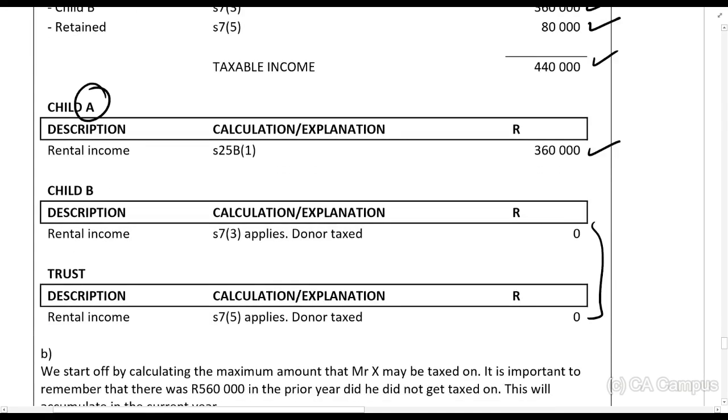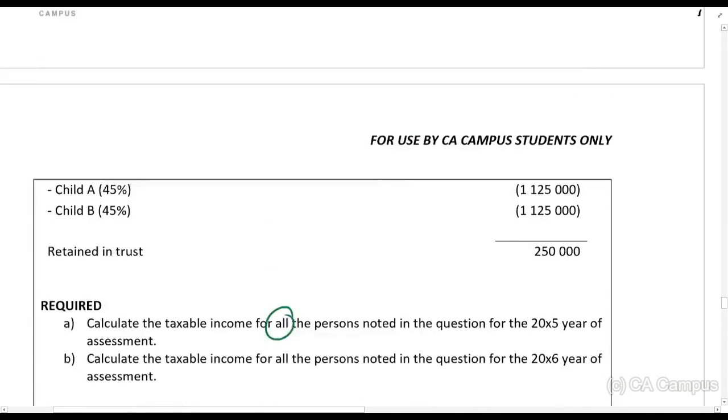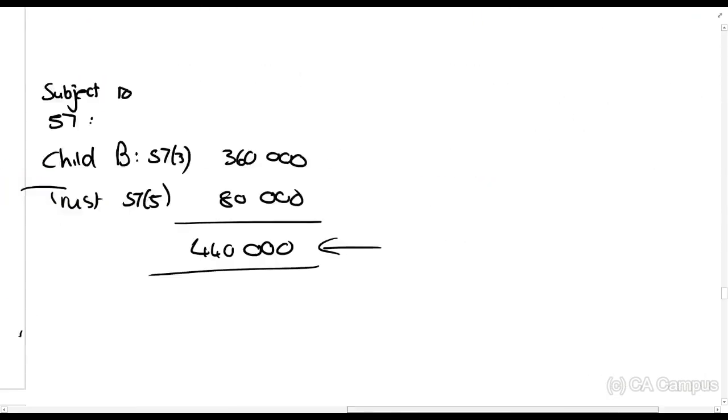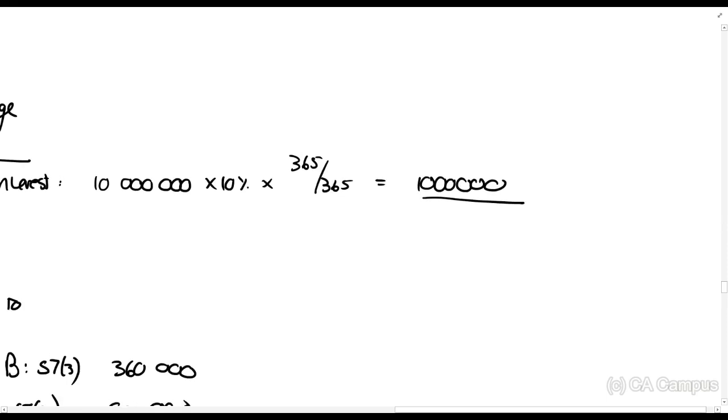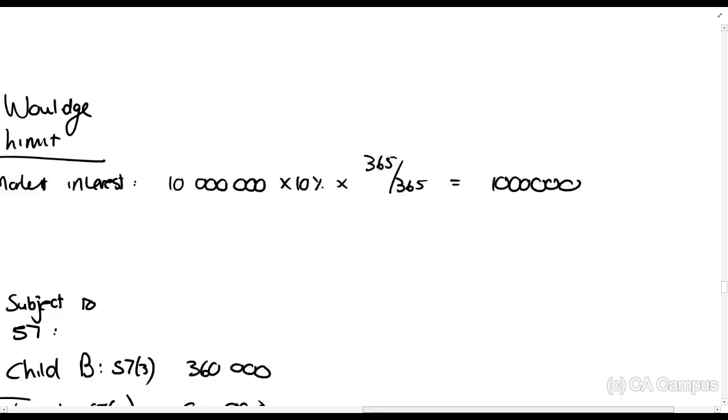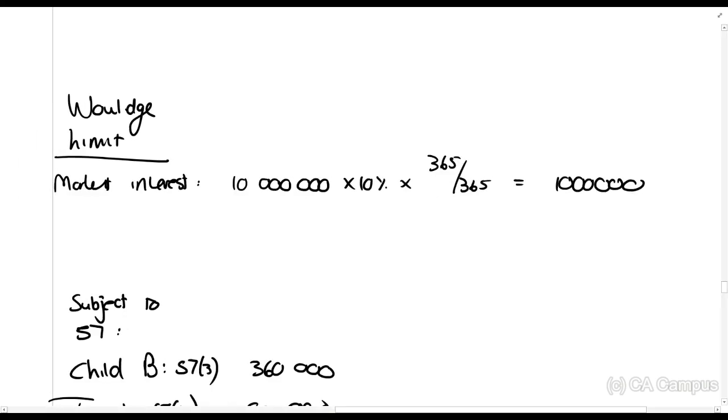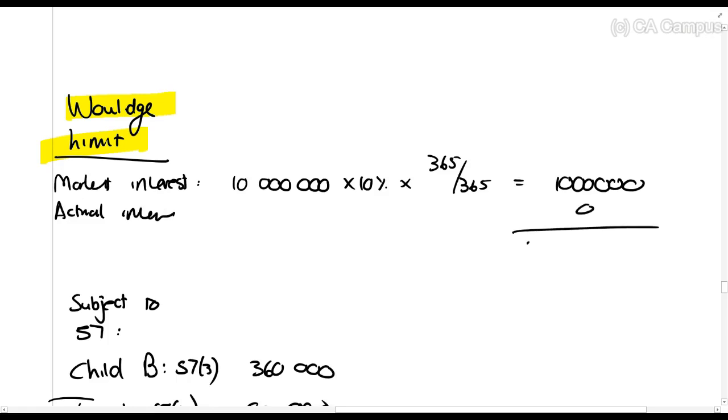There we go. Now I want you to see, this is the principle that they're trying to establish here. In 20x5, we had 1 million rands as our Woulidge limit. So the market-related interest was 1 million. The actual interest that was charged was 0. So we had a Woulidge limit of 1 million rands in 20x5.